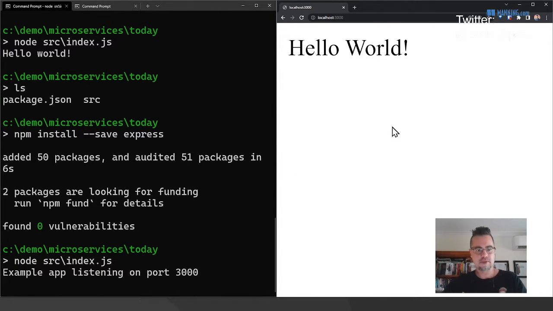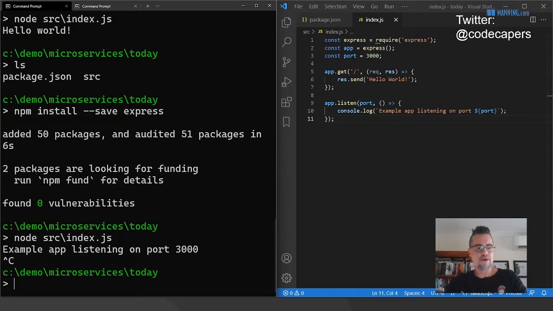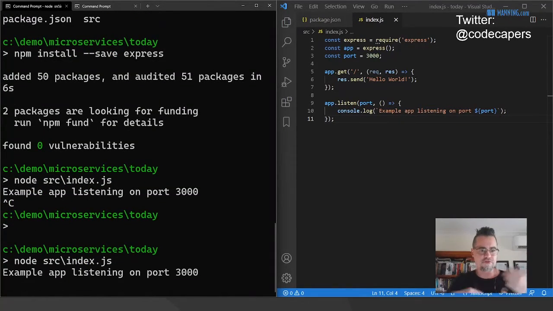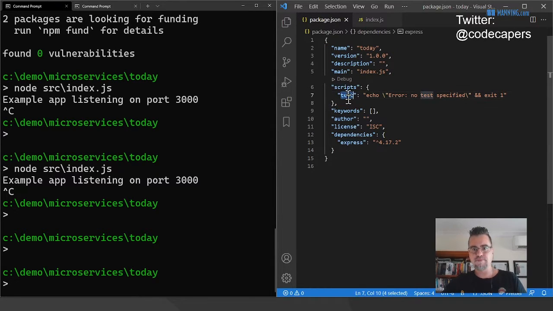Now, one thing I want to do is, you can see I'm changing code, I'm editing code. Every time I do that, I've got to stop the web server, I've got to start it again. That's a little bit of a pain. So I want to make this process a little bit faster. I want to have my web service automatically reload, what I call live reload, every time I edit my code. Now, before I do that, I just want to implement, in the scripts section here of the package.json, a start script. I'll show you what this does in a moment.